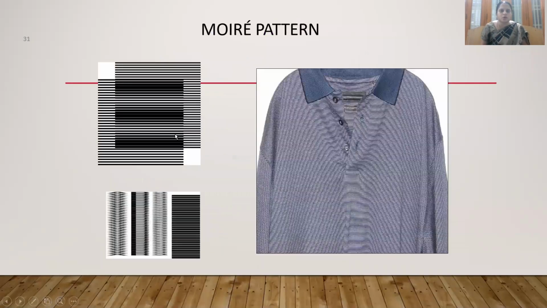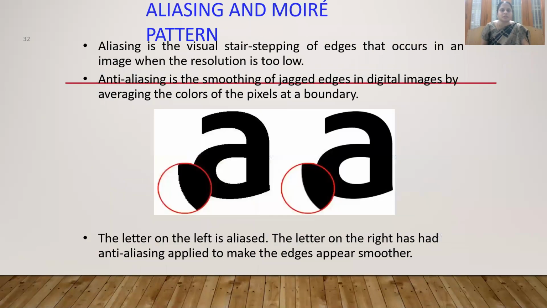You see here, what is a Moiré pattern? It's a low frequency component which is not actually in the original signal, but it creates some effect. Some extra frequency components will appear if we do not do proper sampling with the Nyquist rate. So you can see this aliasing in this letter also. We have some jagged edges here, but here it is very fine. That is aliasing. Undersampling means the image will be affected by this problem. Aliasing can be overcome by oversampling. If you increase the number of samples, this can be made clear.